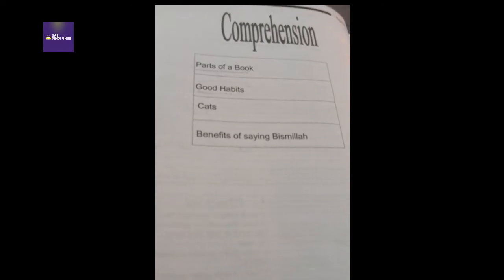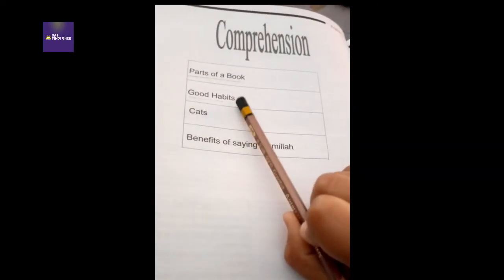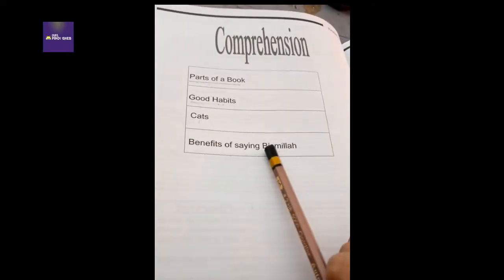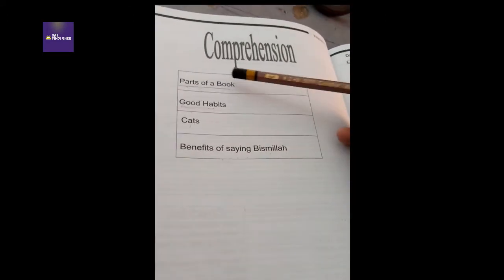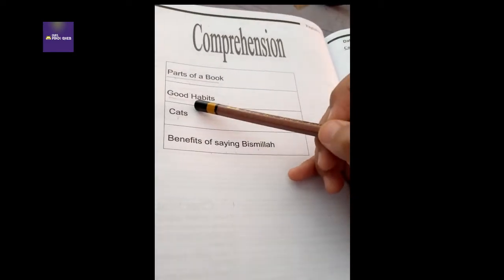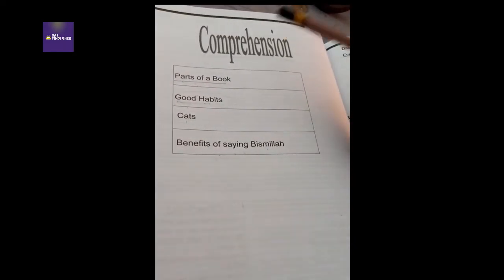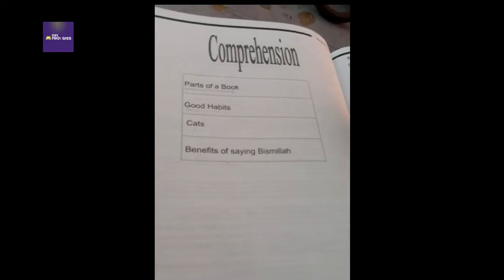It is called comprehension. There are four topics: parts of a book, good habits, cats, benefits of saying Bismillah. These are four topics and we will write them in easy words. Parts of a book, good habits: we will write about good habits in easy words. That is called comprehension.